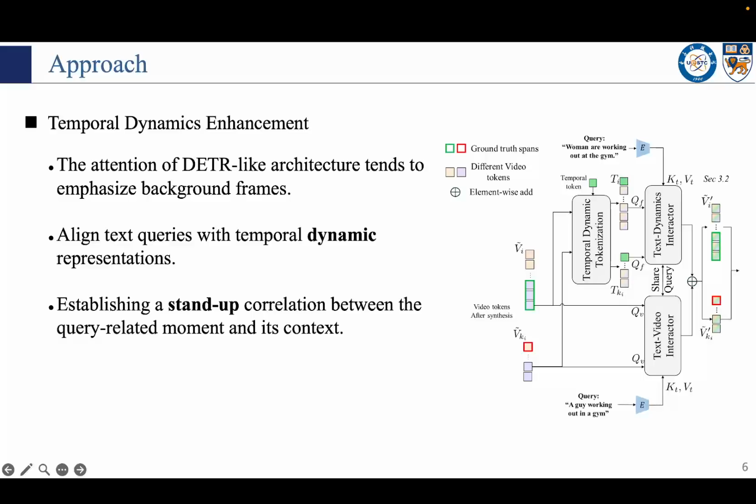First, we calculate temporal difference tokens by element-wise differences between video tokens to capture dynamics. After obtaining dynamic tokens, we use cross-attention for both text-vision and text-dynamic representations with the same text query and fuse them with a weighted sum. This encourages the model to align text queries with both video and temporal dynamic representations.